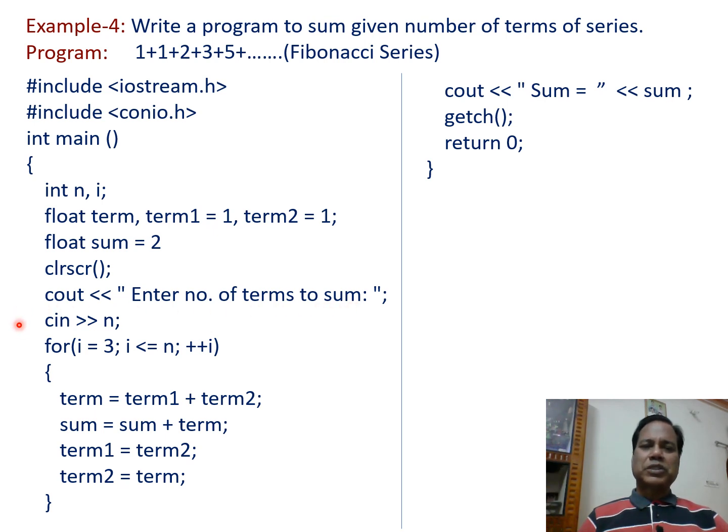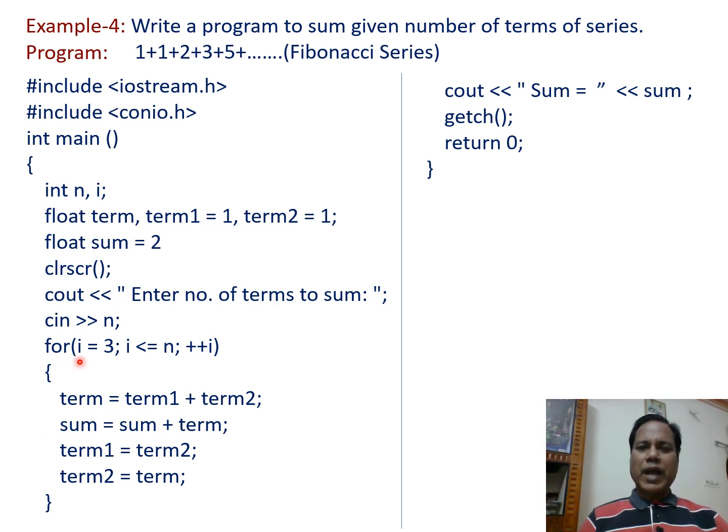Then cin, double greater than sign extraction operator, n, semicolon. When executed, the number entered by the user is stored in the variable n, or assigned to the variable n. Then, in the for looping statement, the number of terms are added.